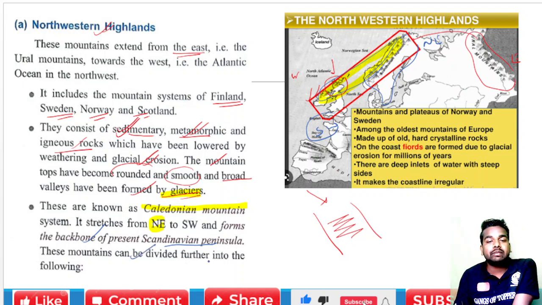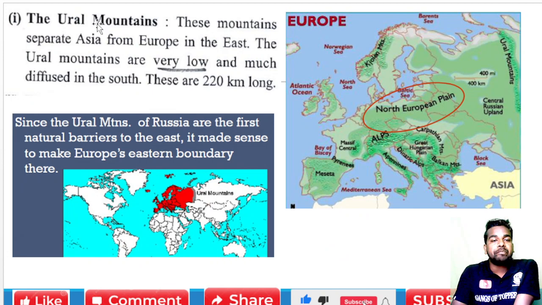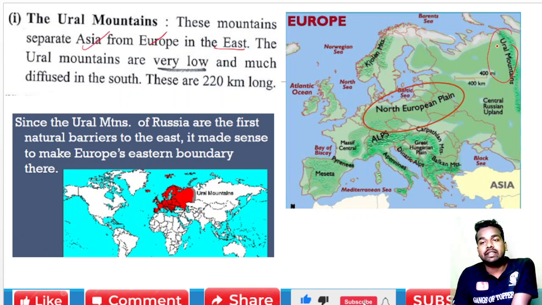These mountains can be further divided into the following. The first one is the Ural Mountains. We have already said this is the Ural Mountain. These mountains separate Russia, Asia and Europe in the east. So the Ural Mountains divide Asia and Europe.